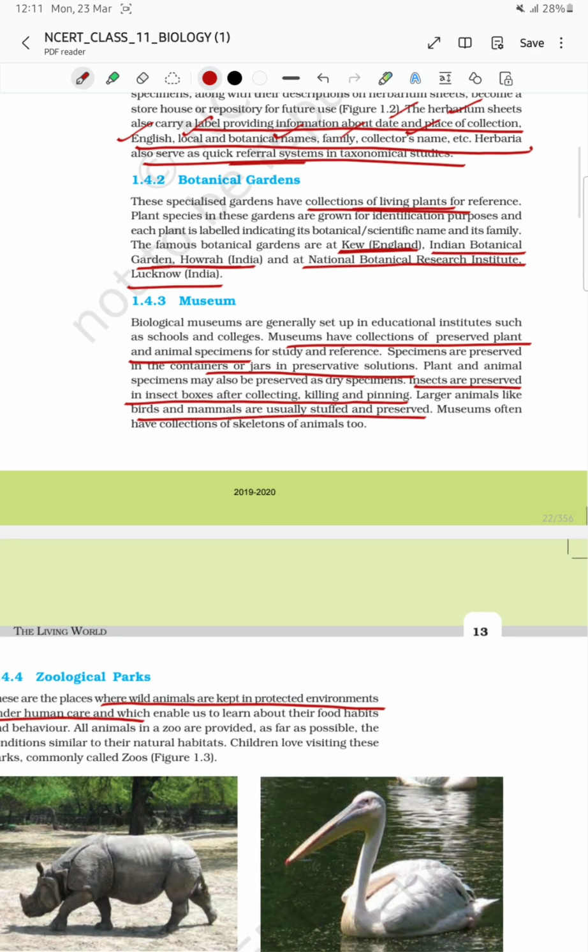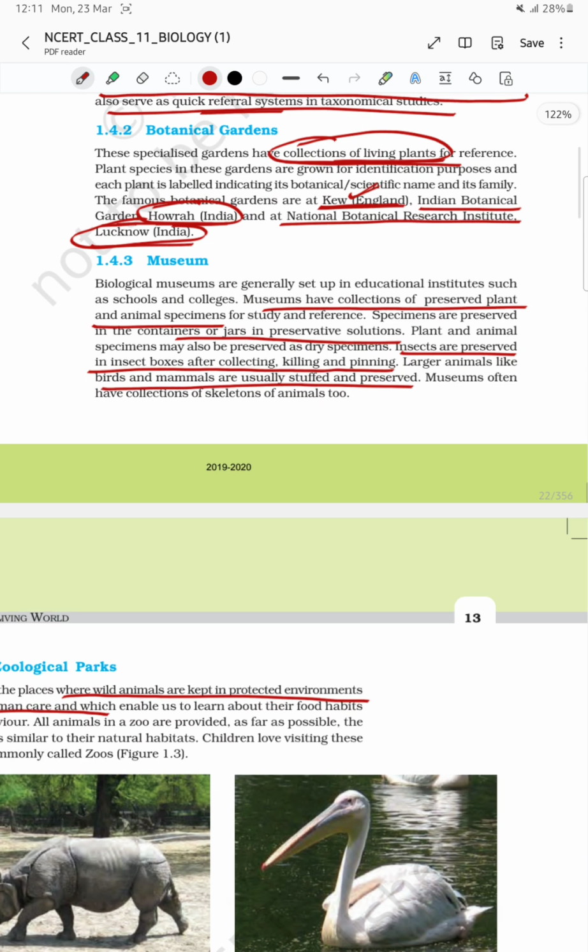Next is botanical garden. What is the use of botanical garden? They have a collection of living plants. Herbarium included non-living, while botanical gardens include living plants. Most important, the examples given in your NCERT book, questions are made directly, like where this botanical garden is present. So Kew is present in England, Indian Botanical Garden is in Howrah, India, and National Botanical Research Institute is in Lucknow, India. You have to remember these three along with the places where they are located.